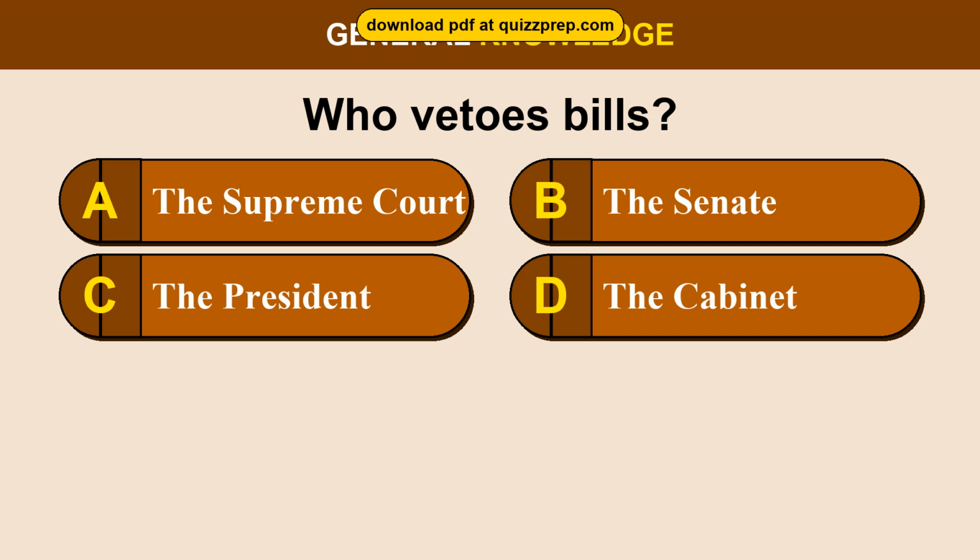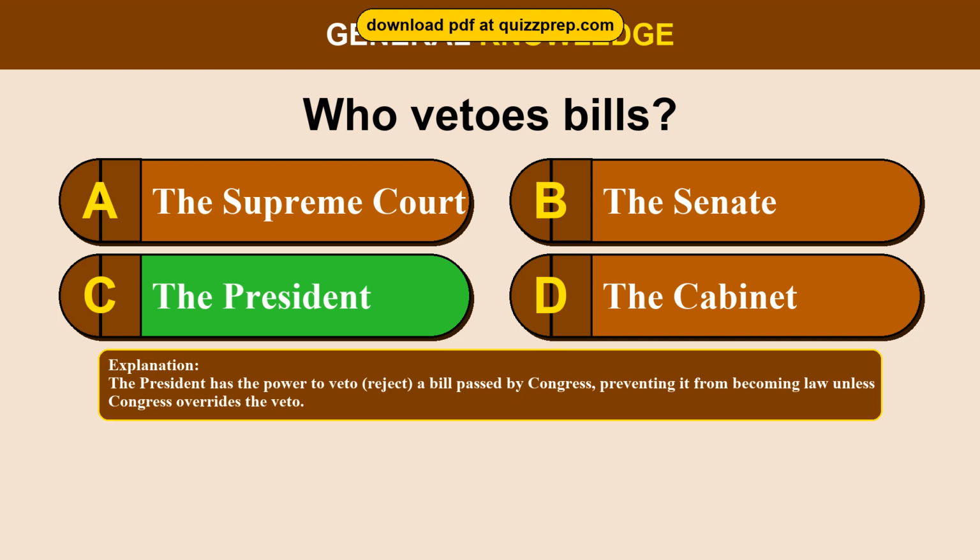Question 52. Who vetoes bills? Option A, the Supreme Court. Option B, the Senate. Option C, the President. Option D, the Cabinet. The correct answer is option C, the President. The President has the power to veto, reject, a bill passed by Congress, preventing it from becoming law unless Congress overrides the veto.